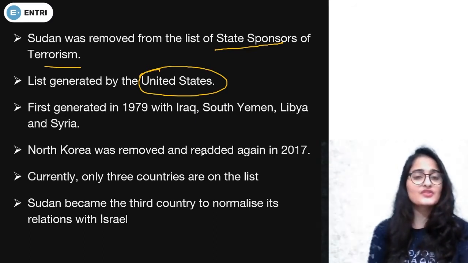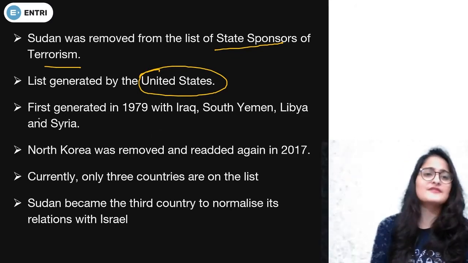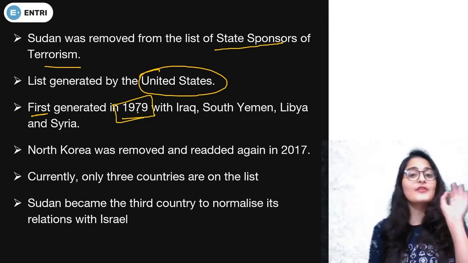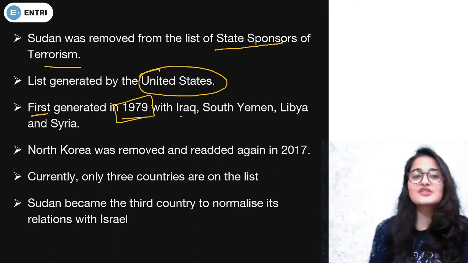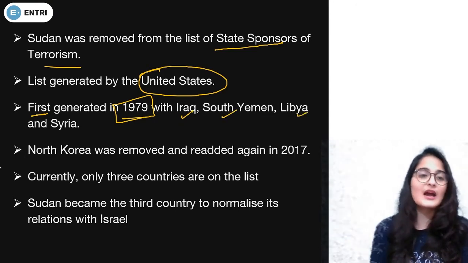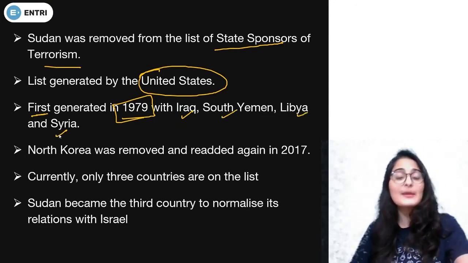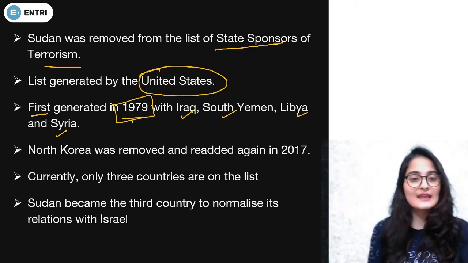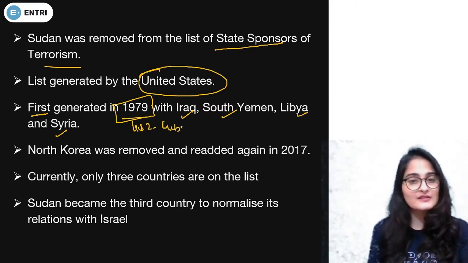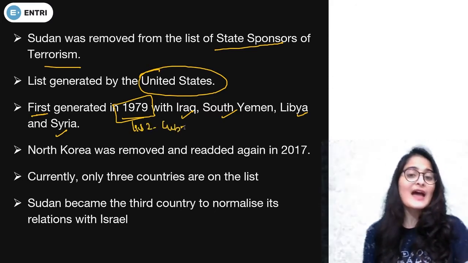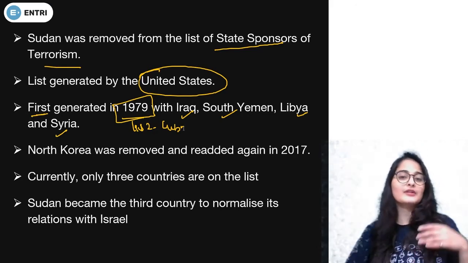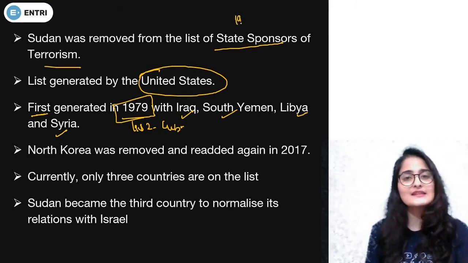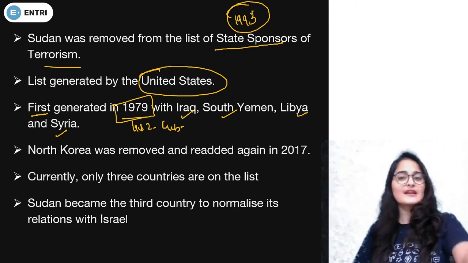If we talk a bit more about this list, first of all, this list was first generated in 1979, and at that time, the first entrants of this list were Iraq, South Yemen, Libya, and Syria. These four are the first countries to be added in the list. Later on, in 1982, they added Cuba also because of a certain financing issue, and then after that, Iran was added, North Korea was added, and Sudan was added in 1993.